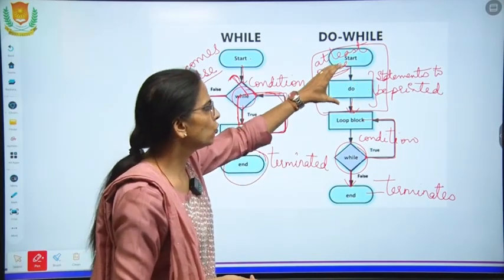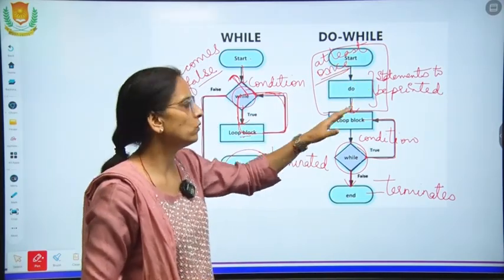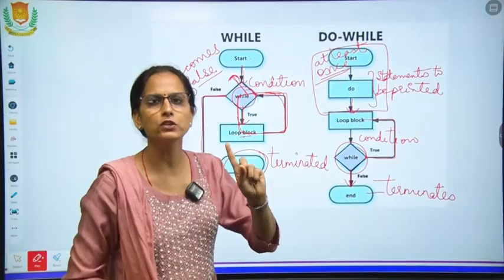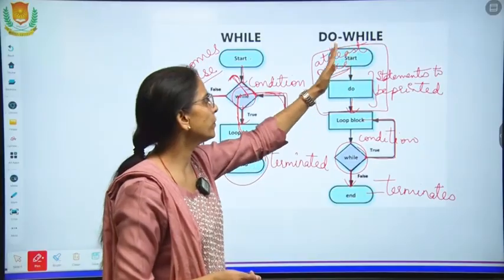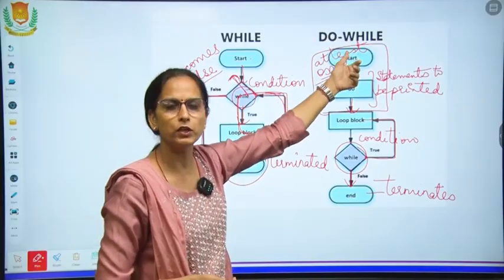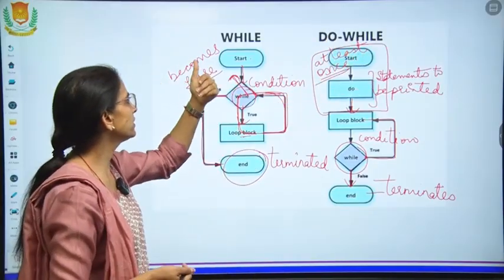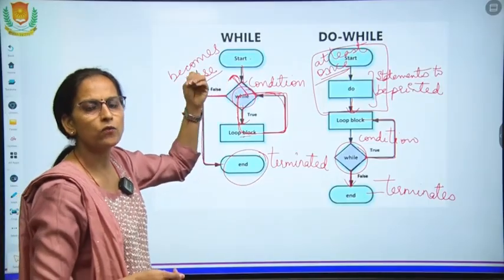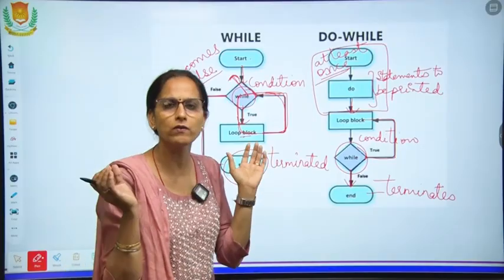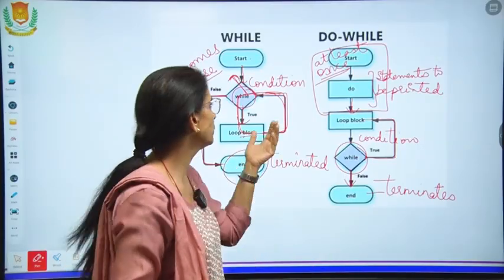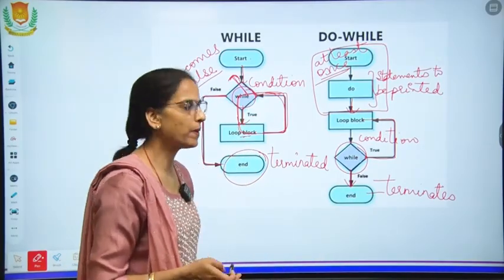The do part, what is to be done, will be printed at least once in the exit control loop. So the example of the exit control loop is do while, and this is the entry control loop. Without checking the condition, you cannot even enter the loop. So this is the entry part.